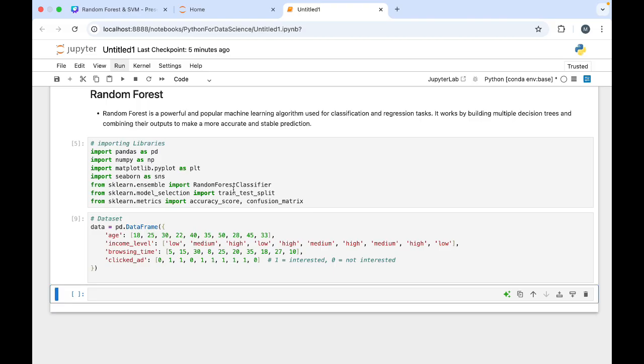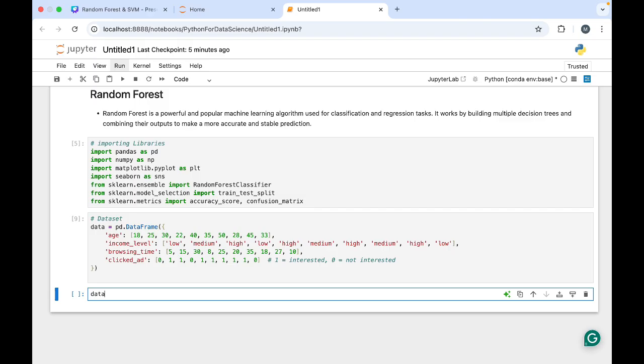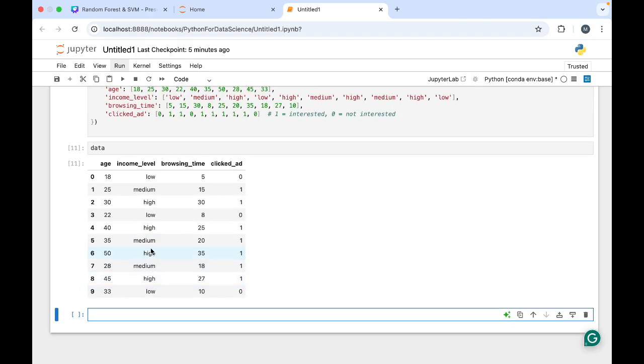Based on that we are giving them the products, what they are searching and all those things also we could have taken. Then clicked ads. We are on the screen and we see some ads, sometimes pop-ups. Did we click those ads or not? If 0, that person is not interested, they skipped the ad. If 1, that person has interest in that ad and is going to see that product. So we are creating a simple thing. If you want to see the data, you can see it. This is our data, we have created the data.